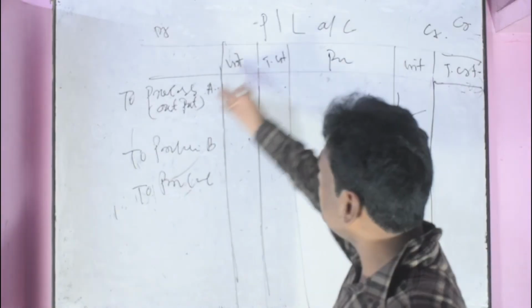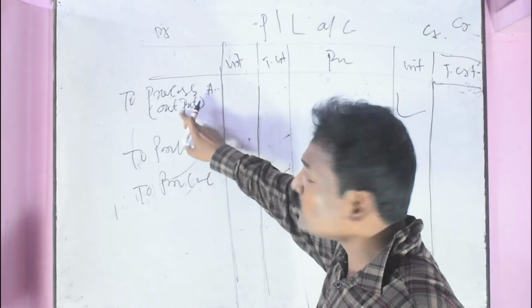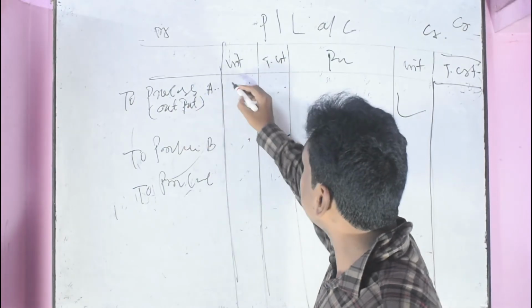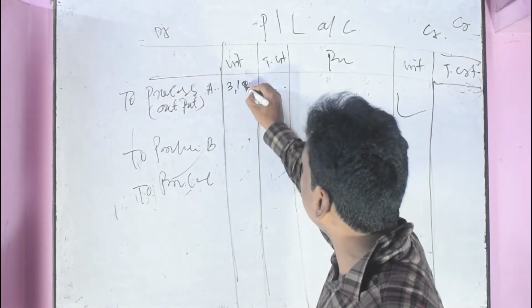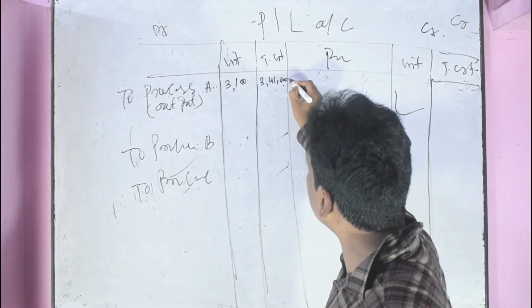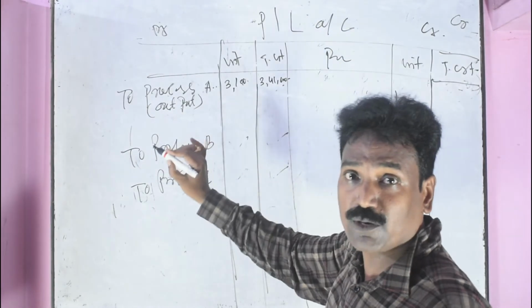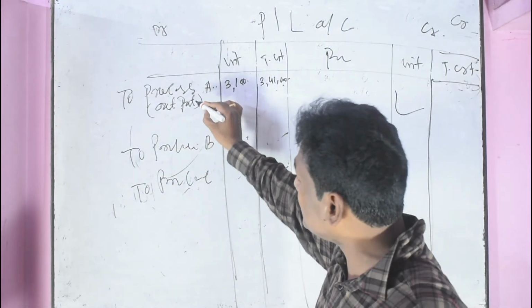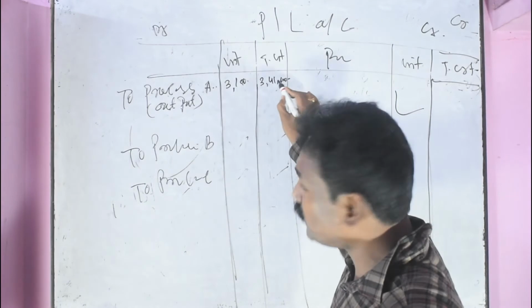So students, here is the process A output that will be sold, that is 3,100 units. Its cost was 3,41,000, already calculated from process 1. That is one third, transferred to store for sale.